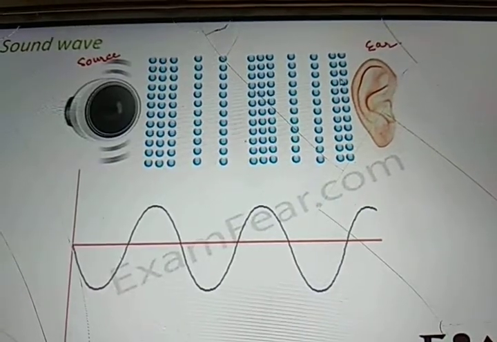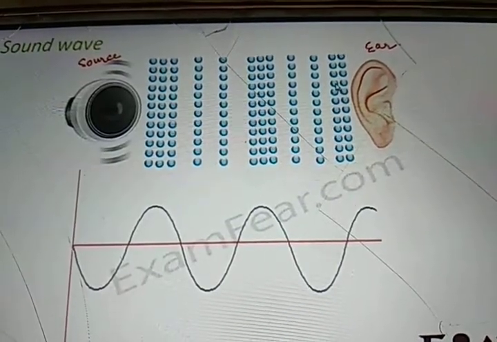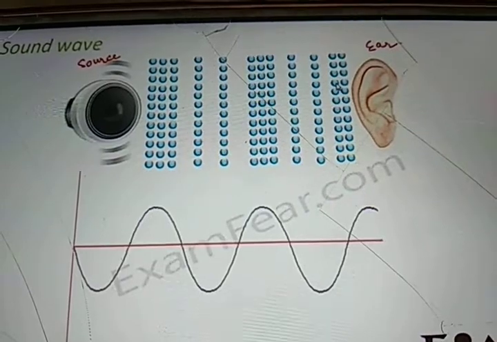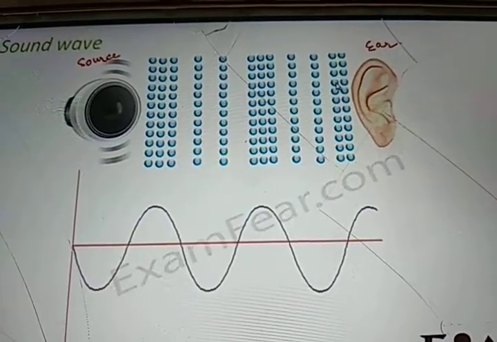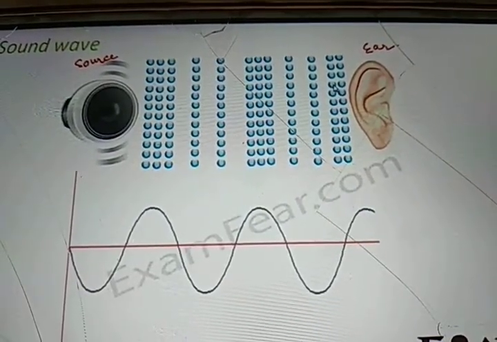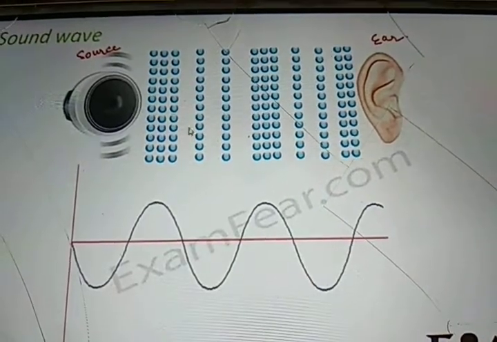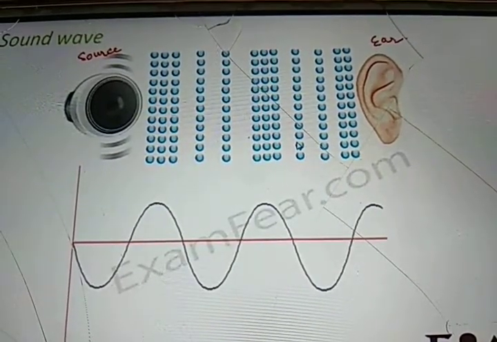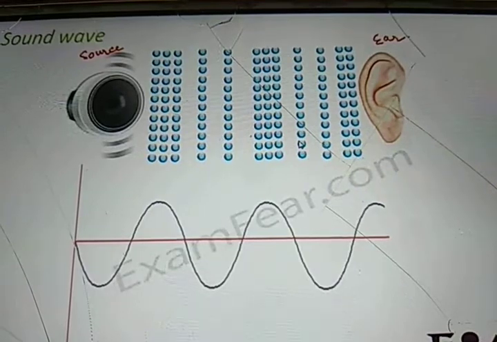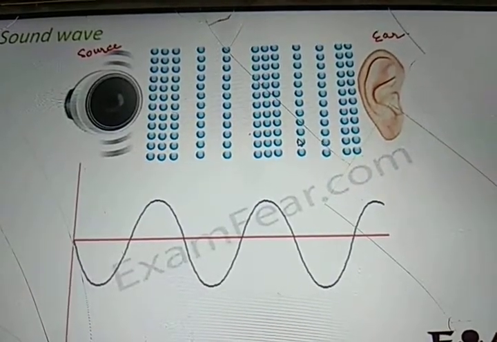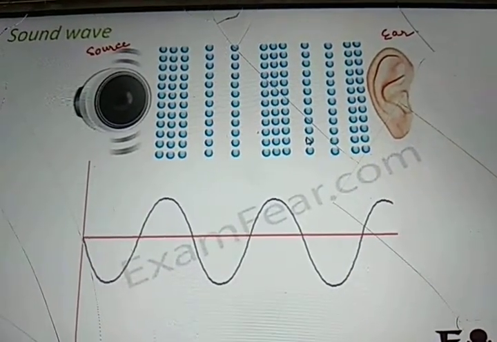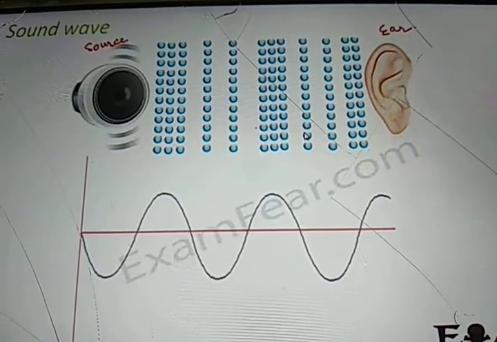in between, how do these sound waves travel? In the form of a disturbance. This disturbance makes the particles of the medium vibrate. The blue dots you see here represent nothing but the particles of the medium. And in one of our previous videos, I showed you how the particles vibrate.